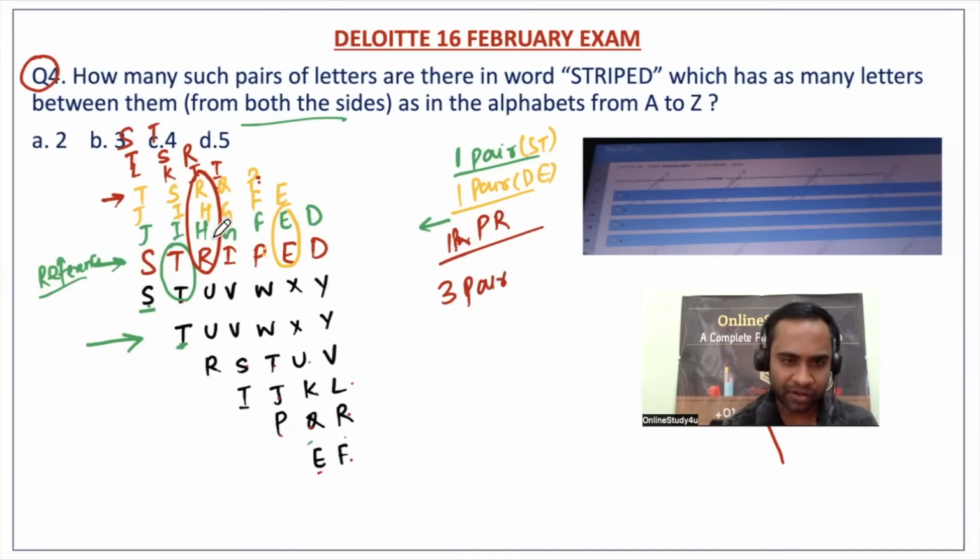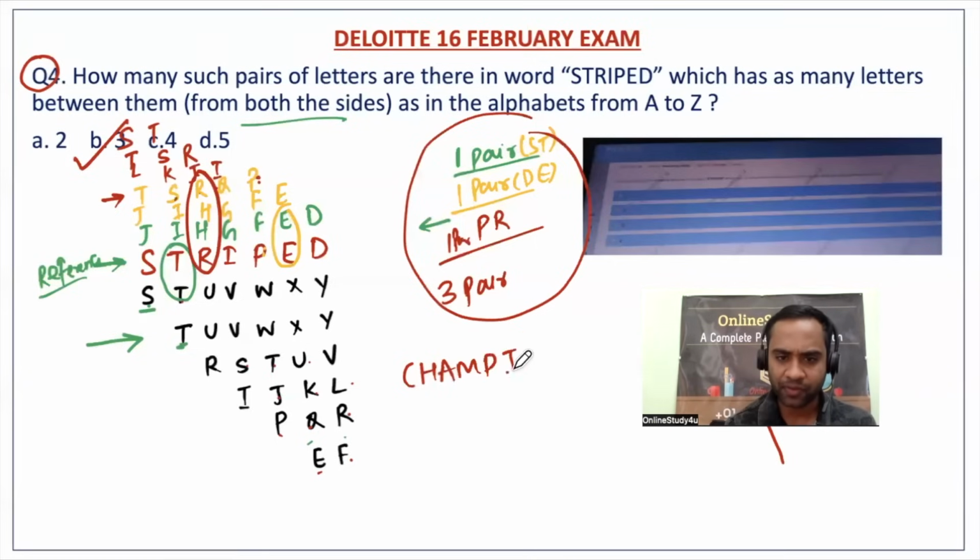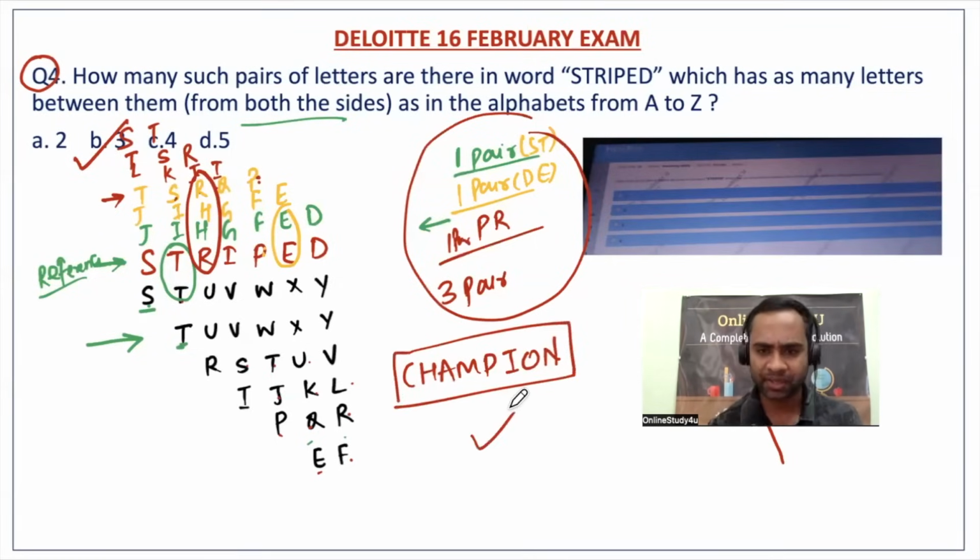So DEF, you have to verify once more so that you don't make any mistake. EFGH no match, PQR, ST no match, and then IJKL no match, RST no match, right? So here we have a total of three pairs. So option B will be the correct answer. There was one more question which I saw. They had asked for champion, right? They're asking for different words, but the logic remains the same.